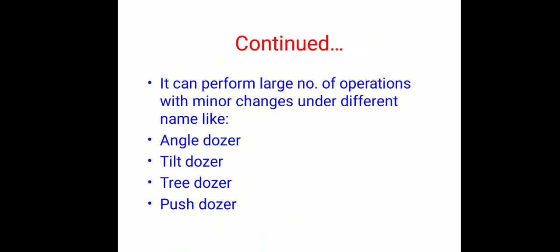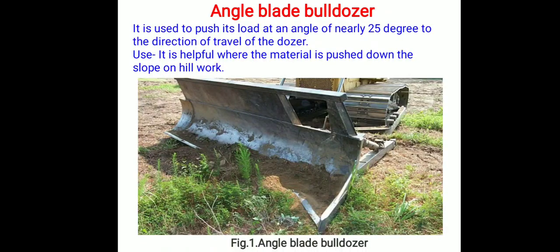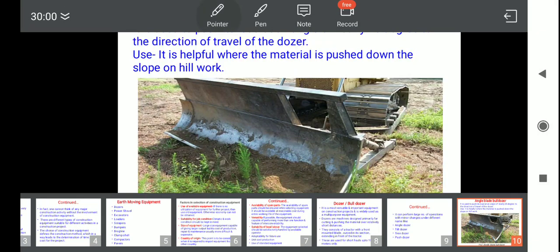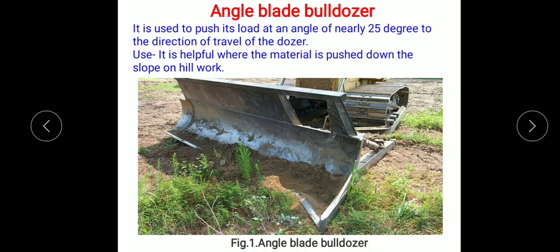The bulldozer or dozer can perform a large number of operations with minor changes under different names like angle dozer, tilt dozer, tree dozer and push dozer. So here we can see the angle blade dozer. The bulldozer is called an angle blade dozer because here we can see a blade is provided at about 25 degrees to the direction of travel of the dozer.